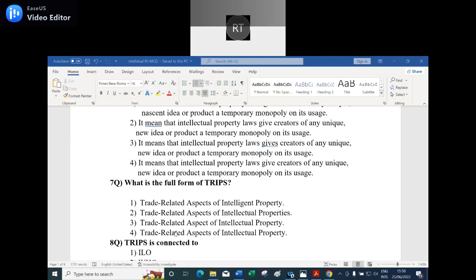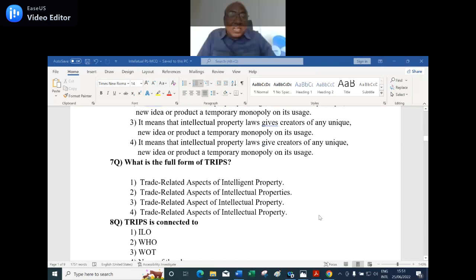So what is the full form of TRIPS? Number one, trade-related aspect of intelligent property. Number two, trade-related aspects of intellectual properties. Number three, trade-related aspect of intellectual property. Number four, trade-related aspects of intellectual property. Which one is the appropriate one? Fourth one, sir. The fourth one is the correct answer. Trade-related aspects of intellectual property. That is the right answer.